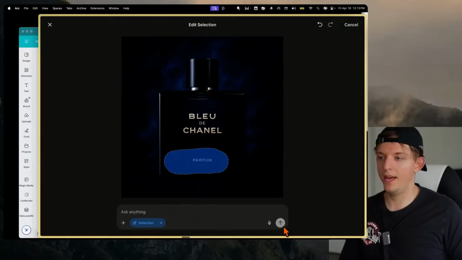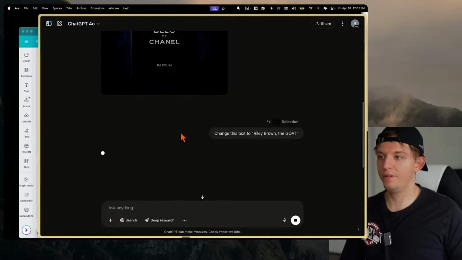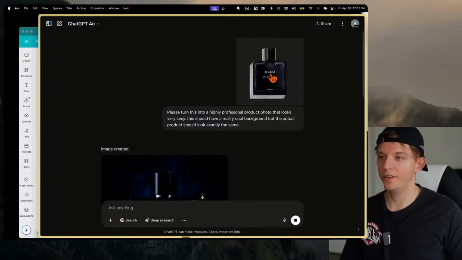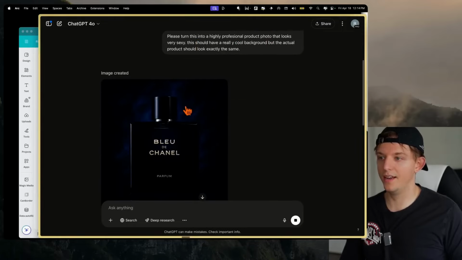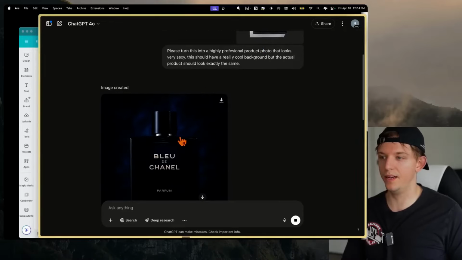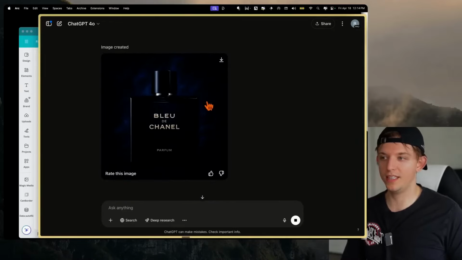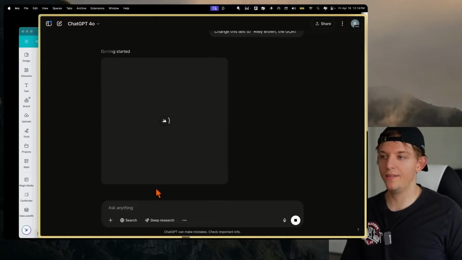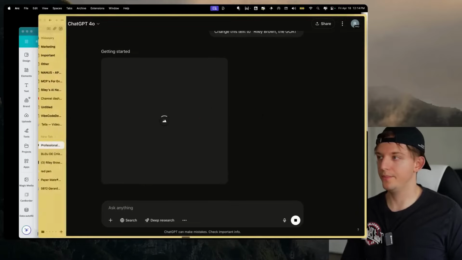And we can now edit this highly professional product photo, and it looks like it got basically the ratio, like this font and spacing looks to be exactly the same colors. It just has really clean lighting. And we could obviously change the background as well.